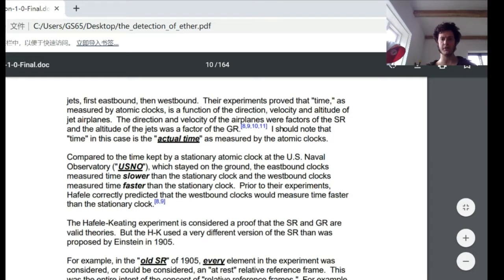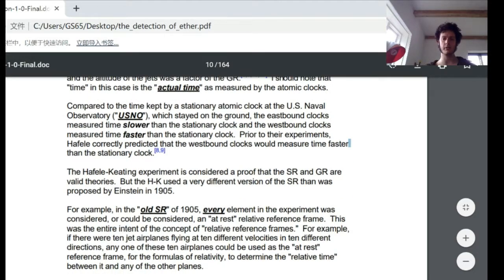It was compared to the time kept by the stationary atomic clocks at the US Naval Observatory, USNO, which stay on the ground. The eastbound clocks measured time slower than stationary clocks, and westbound clocks measured time faster than the stationary clocks. Prior to the experiment, Feely correctly predicted that the westbound clocks would measure time faster than stationary clocks. So the Feely-Keating experiment is considered a proof that the special relativity and general relativity are valid theories.